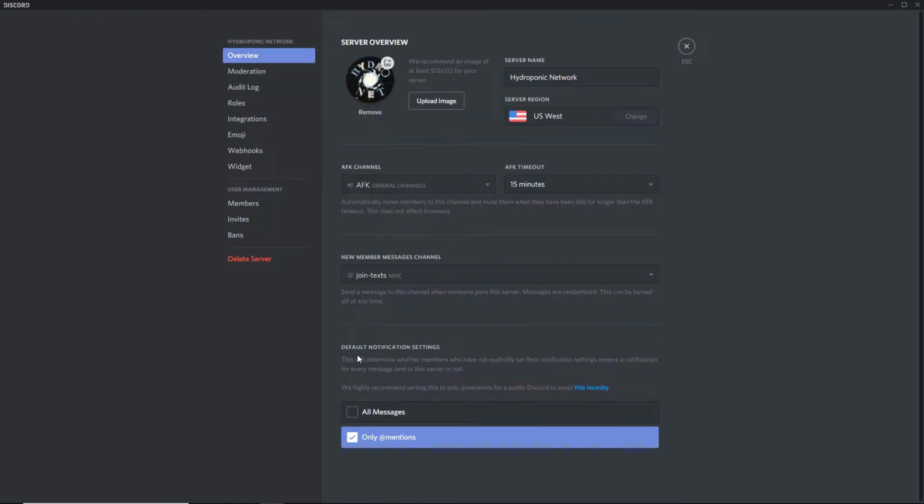For overview, you want to have your name for your server, your region, and you can make an AFK chat.